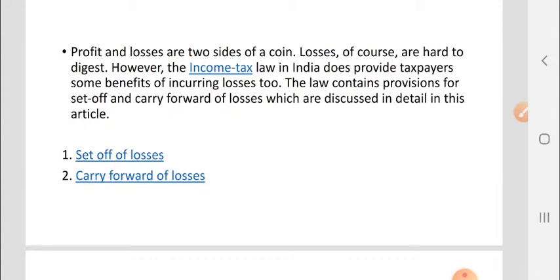Now we will see the description of set off and carry forward of losses. Profit and losses are two sides of a coin. As we all know, at times there could be a profit, at times there could be a loss also. The losses of course are hard to digest. However, the income tax law in India does provide taxpayers some benefit of incurring losses too. The law contains provisions for set off and carry forward of losses, which are discussed in the coming slides. So the two issues of importance are how the loss is set off, and the next stage is how to carry forward those losses.